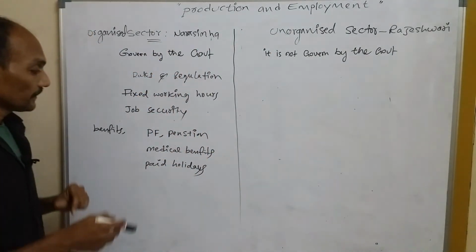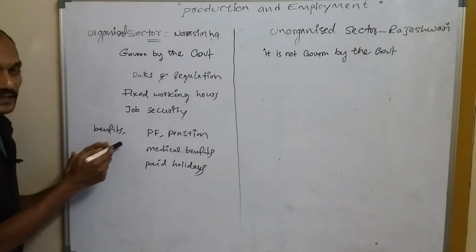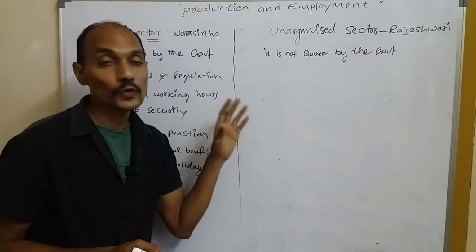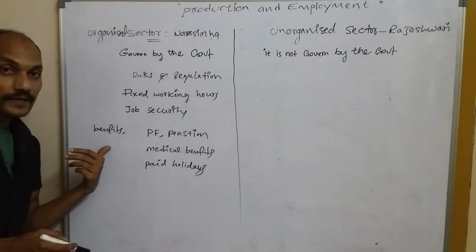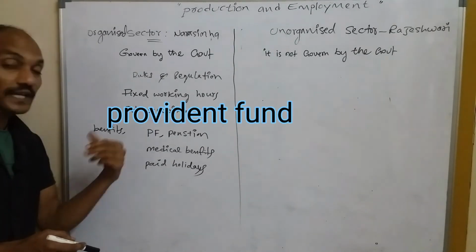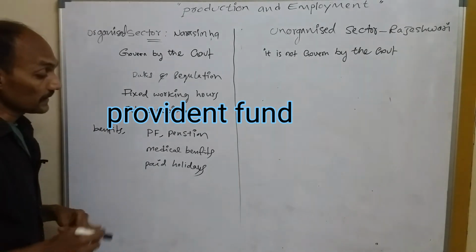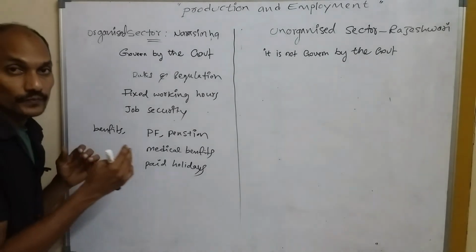Okay, and here benefits. Here we can see a lot of benefits in the organized sector, but in the unorganized sector there are no benefits to the employees. So here PF means provident fund. It is a retirement scheme for employees.